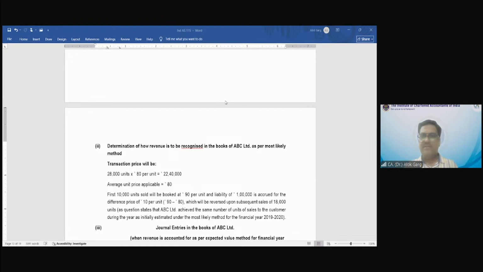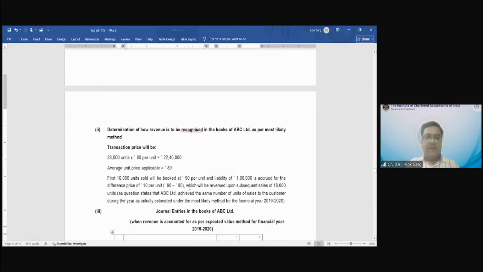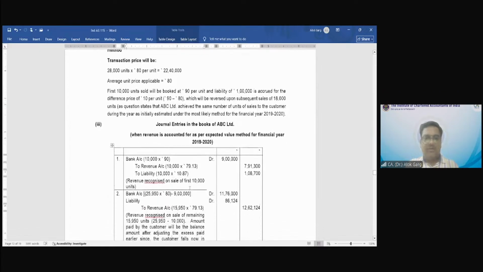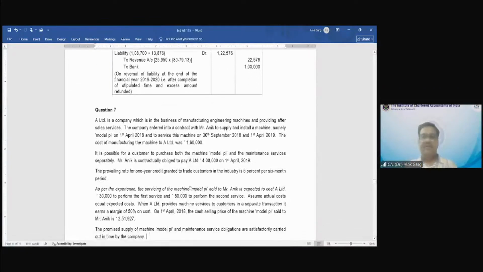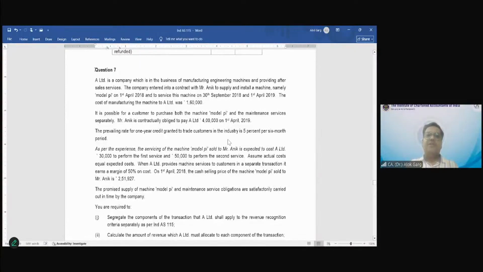Shall I start, friends? Let's start. Yes, so we discussed this question on volume discount also, right? Now let's do question number 7. And this question number 7 is on significant finance component also.